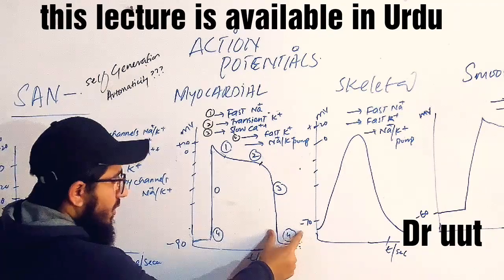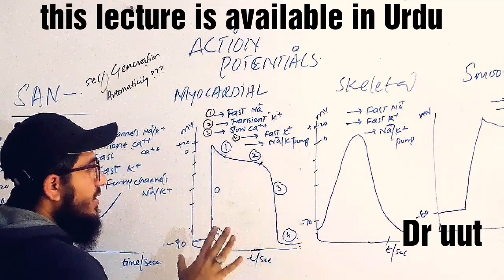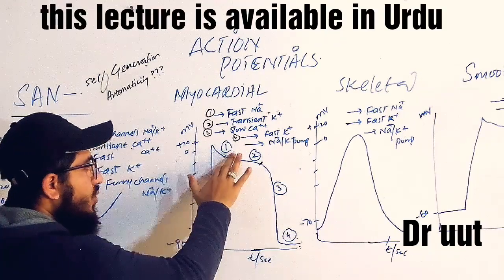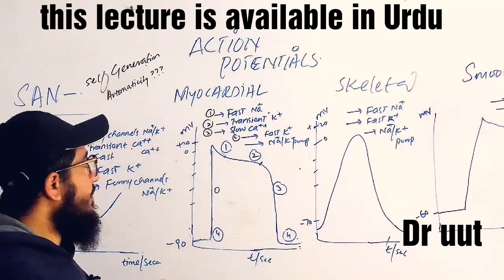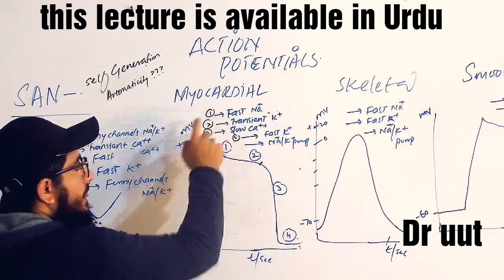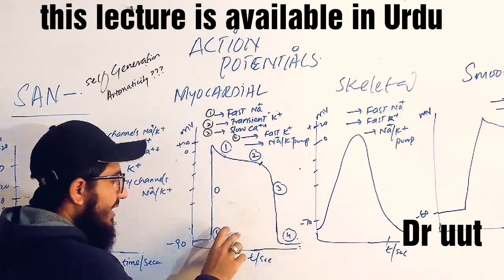And phase 4. So there are 5 steps and phases 0, 1, 2, 3, and 4: 4 phases in 5 steps. Step number 1 is the stimulus reaches the cardiac cell.